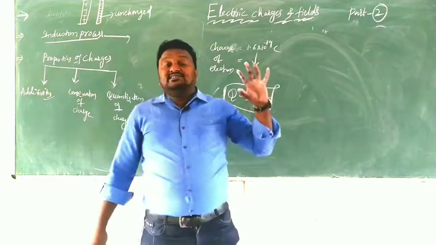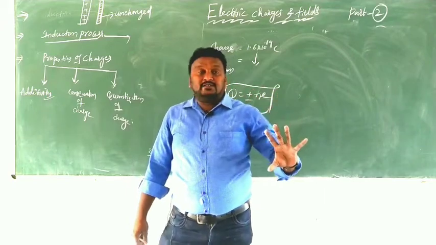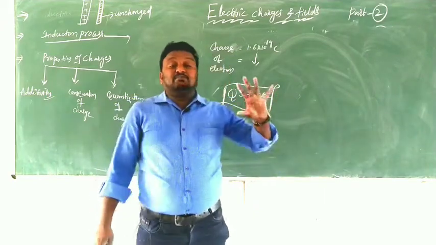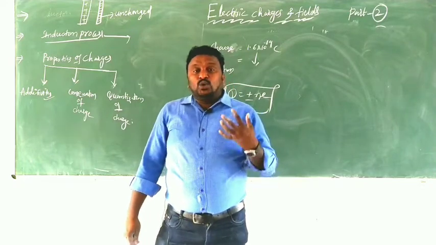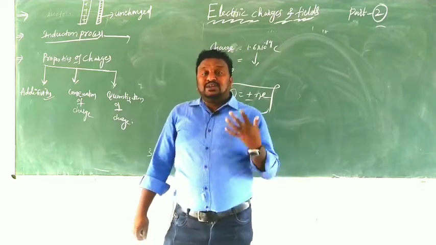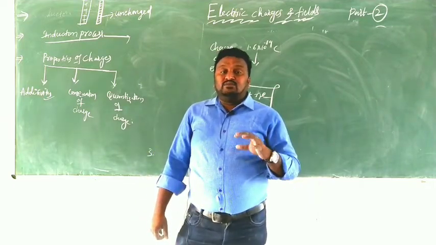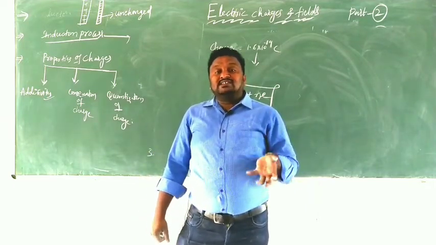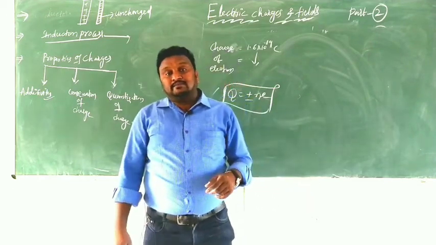Q is the charge of the conductor or charge of the body, and N means number of electrons. That means when we know the number of electrons in a conductor, we can easily find the charge of the conductor.